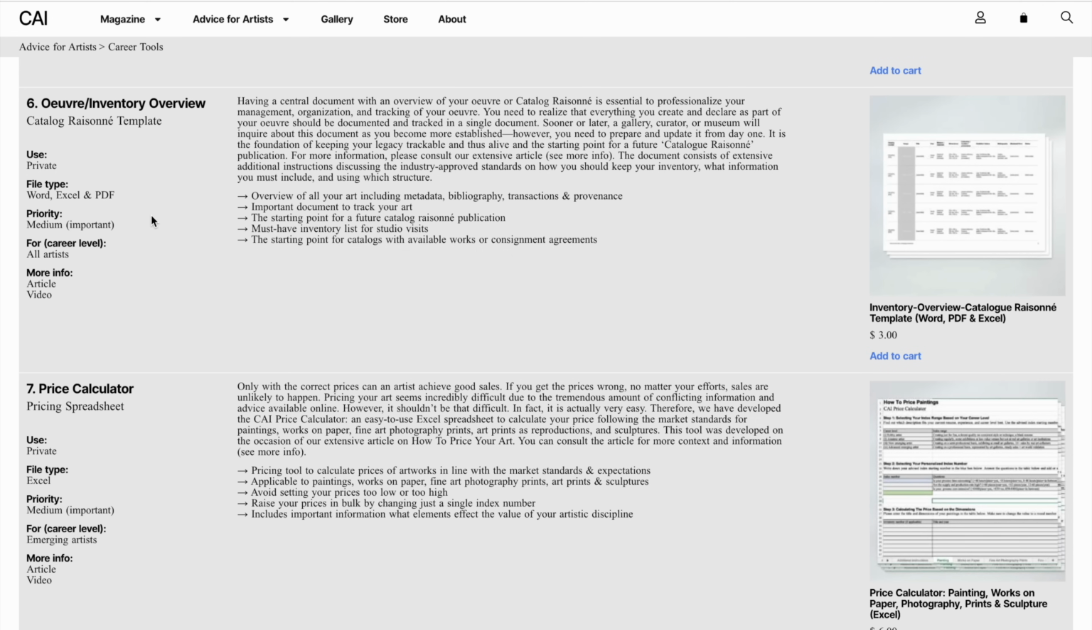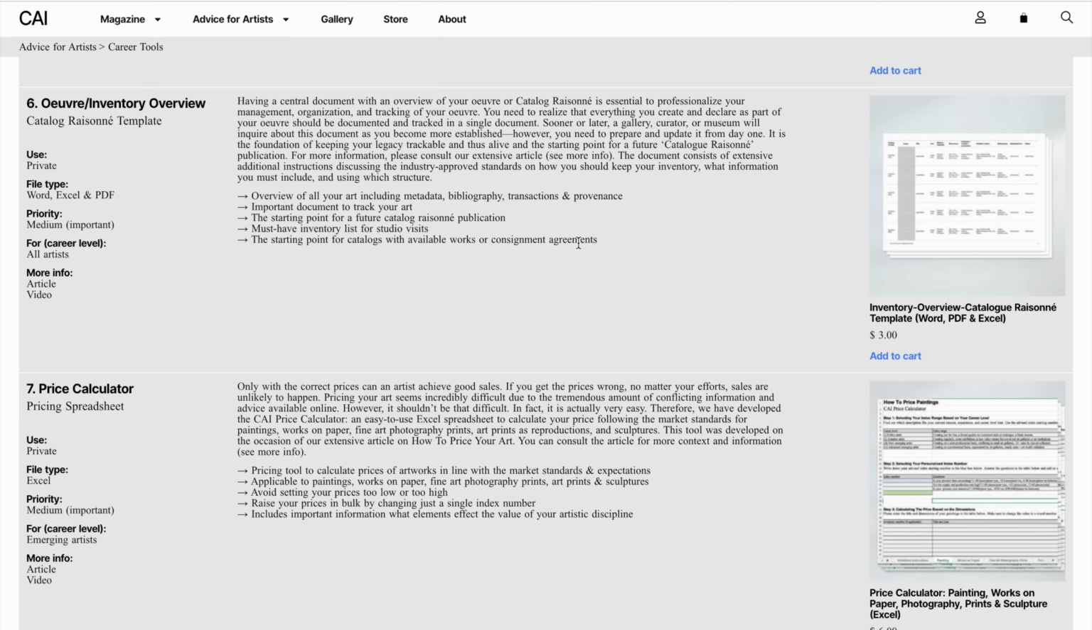Moving on, we have the oeuvre or inventory overview. This is a kind of template for the start of what one could call a catalogue raisonné, meaning an overview of all the artworks that you declare as part of your oeuvre, but also where they currently are. Have they been sold? In which collection? For how much? By which dealer?